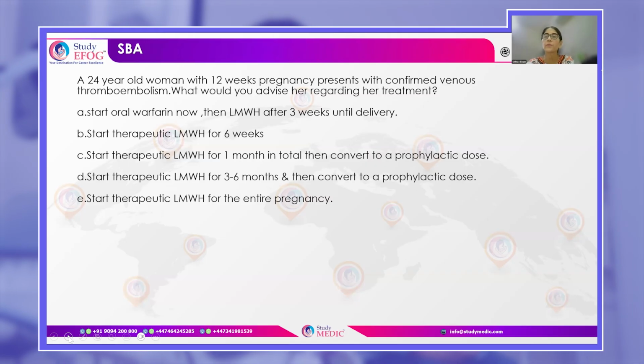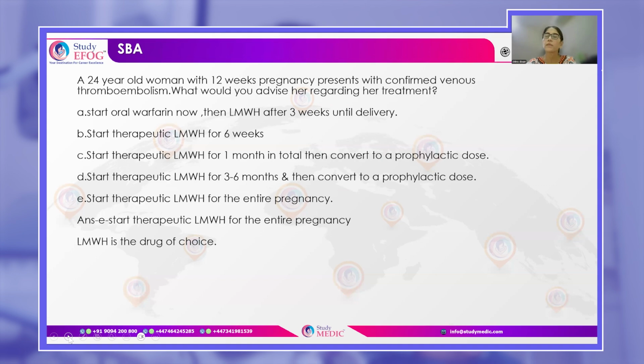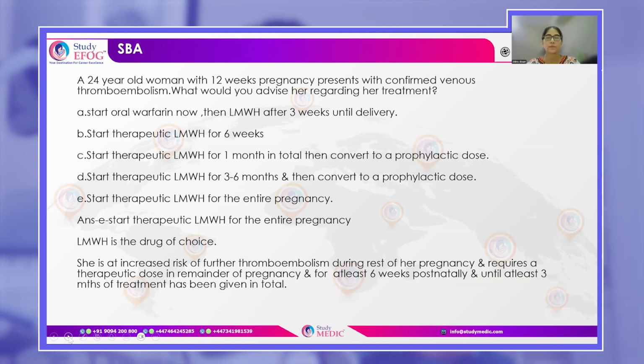And remember that in pregnancy, there is a very high chance of recurrence. So the therapeutic dose is continued for the entire duration of pregnancy. And you will also continue it in the postpartum period, at least 6 weeks postnatally. And the total duration of treatment should be at least 3 months.